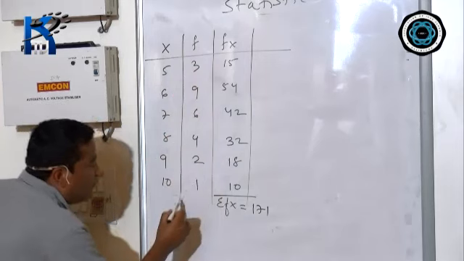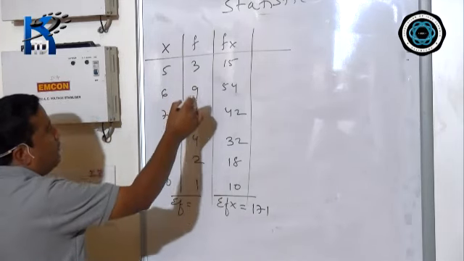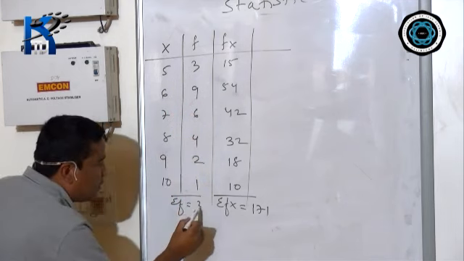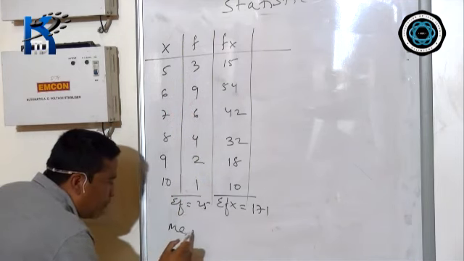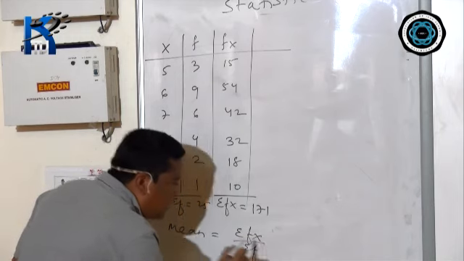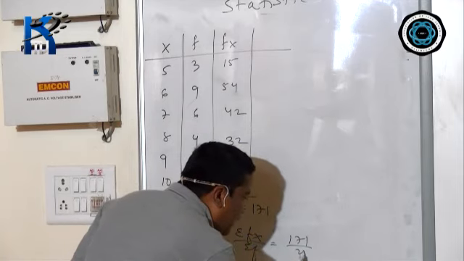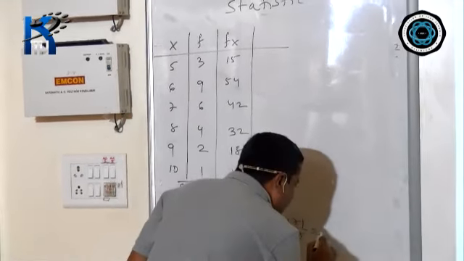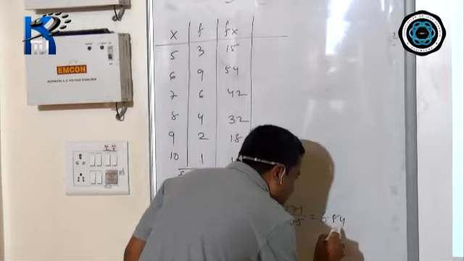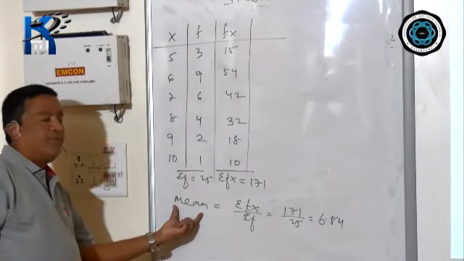After that, sigma f equals, if you add it, 25. Therefore, mean equals sigma fx divided by sigma f, which is 171 divided by 25. If you divide it, you will get 6.84, which is the value of mean.